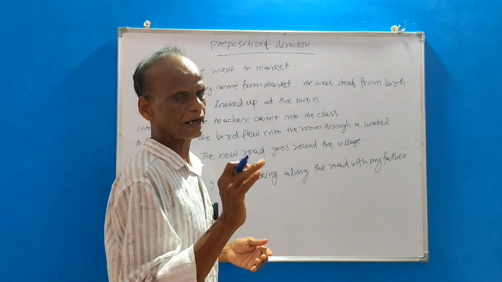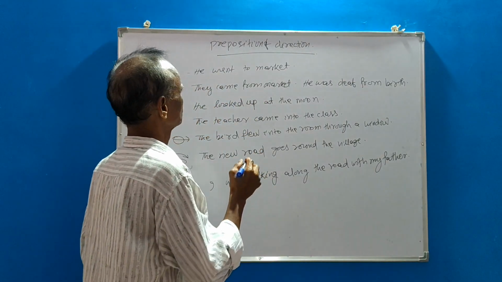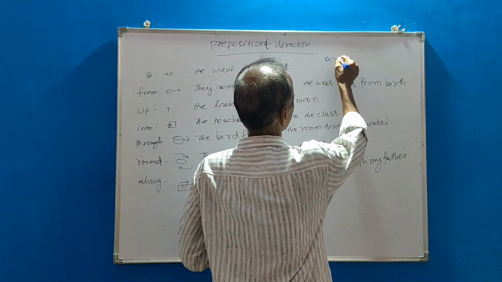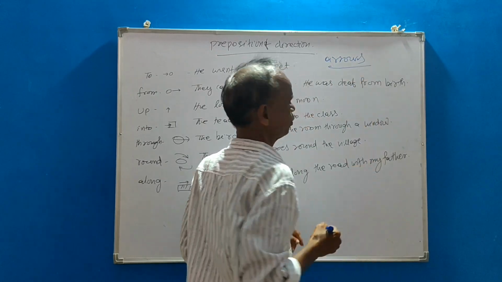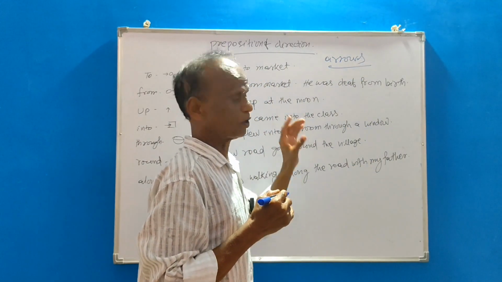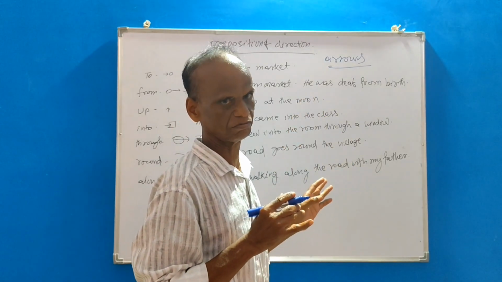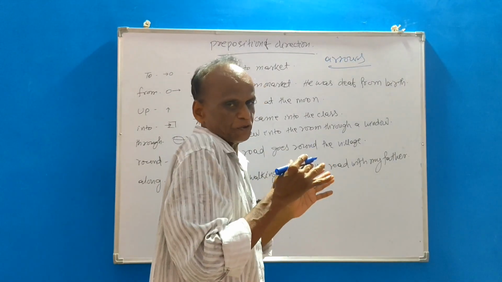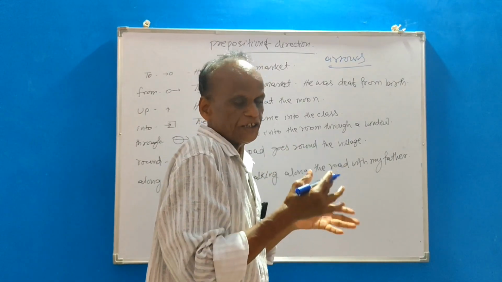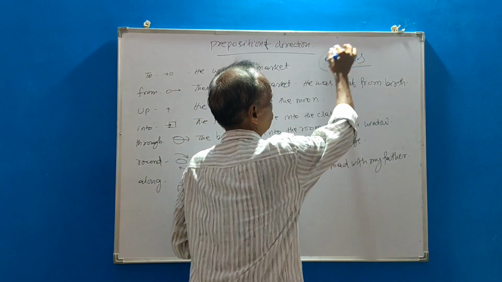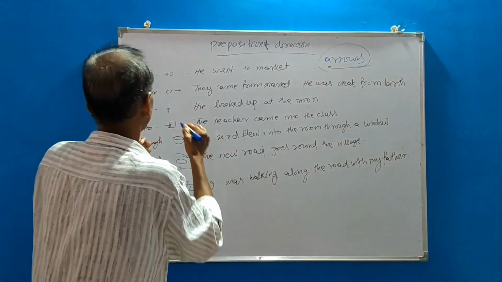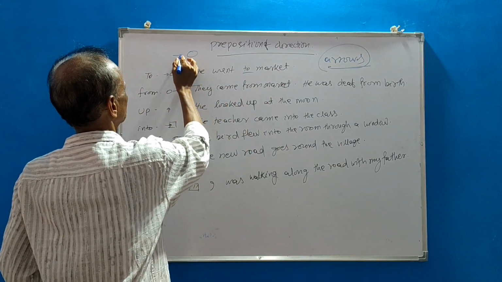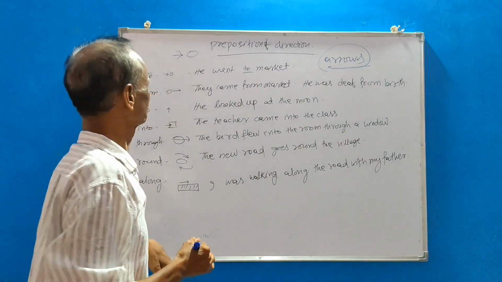Okay. Next, preposition of direction of a noun or pronoun. Okay. Arrows. We follow arrows for the direction or position of a noun, because it is a better way to understand the preposition and easy to use the preposition. So we follow the arrow mark. Okay. To. He went to the market. Market, went, arrow mark, went to the market.